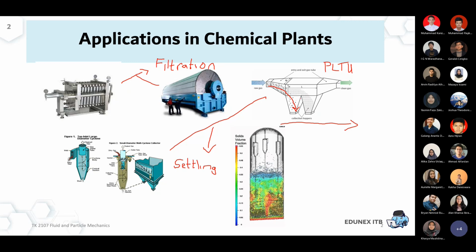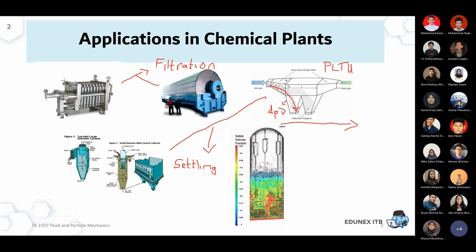We can also imagine that, of course, the size of the particle will affect this characteristic. For example, probably over here we're talking about a big particle diameter. When we have a big particle diameter, let's say 1 millimeter or 0.1 millimeter, of course it's heavier and it's easier to be settled.